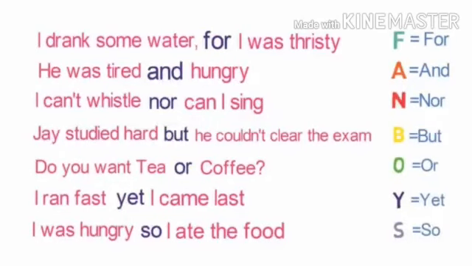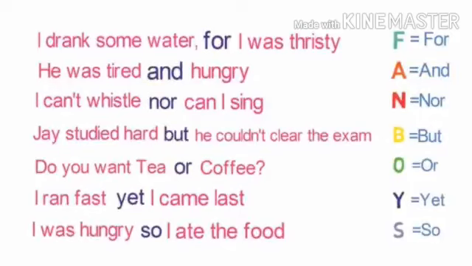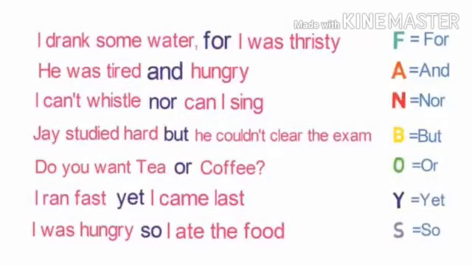Now remember these conjunctions. What we will do, we will take the first alphabet of the conjunction along with the conjunction used in the same sentence. F is used for for, A is used for and, N is used for nor, B is used for but, O is used for or, Y is used for yet, S is used for so.